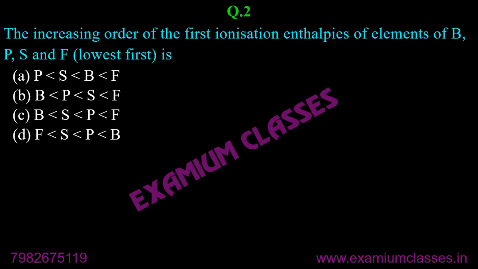Next question. The increasing order of the first ionization enthalpies of elements boron, phosphorus, sulfur, chlorine is. Because we are talking about increasing order, even if it is not written, the lowest will be first. Tell me the answer first. Let me see how many of you know. Many a times this question has been asked both in NEET and JEE. This same question.